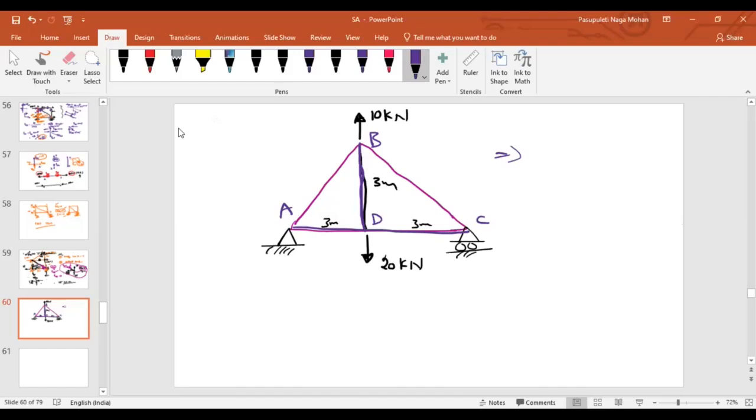See, again I'm telling you, don't immediately respond. Just take a few minutes, think about it and tell me. Sir, first I will try to find the reactions, sir. We will try to find the reactions at A and C. Is it okay with everybody that she will find the reactions? Then I will move on to the point C.